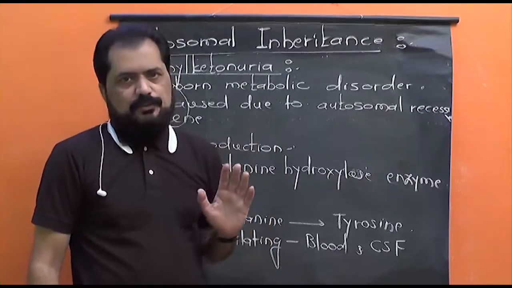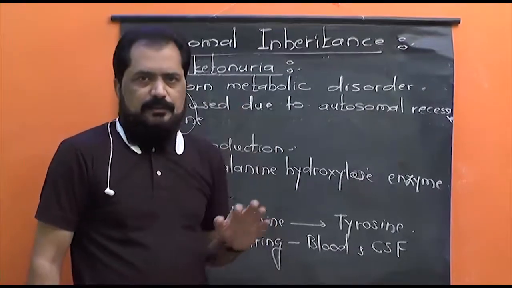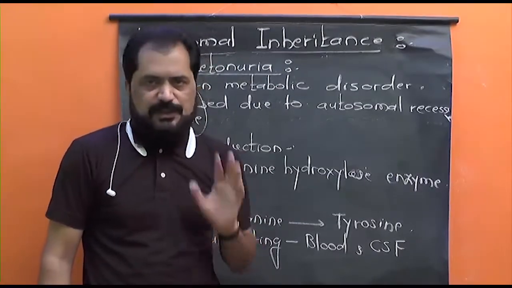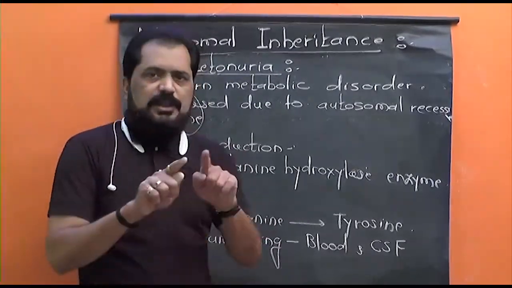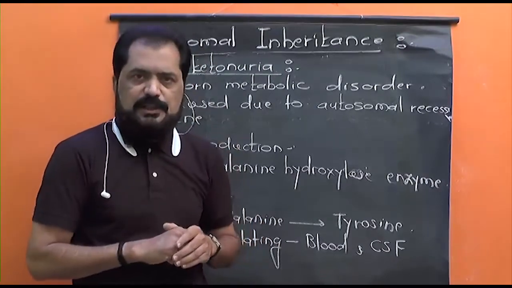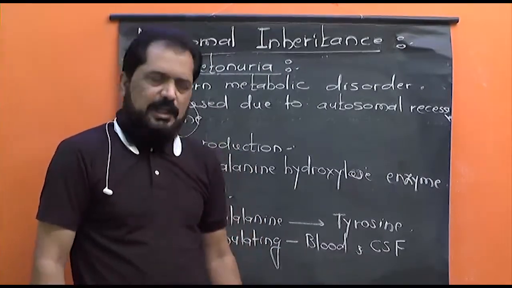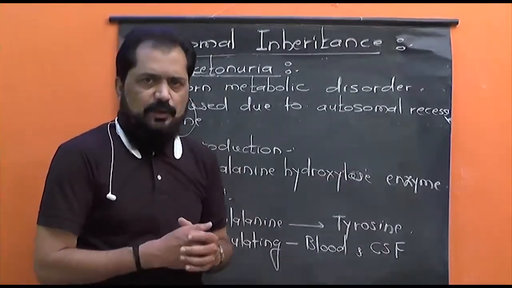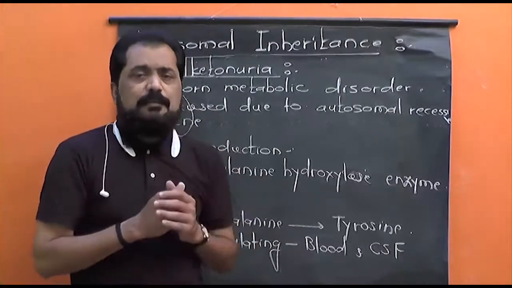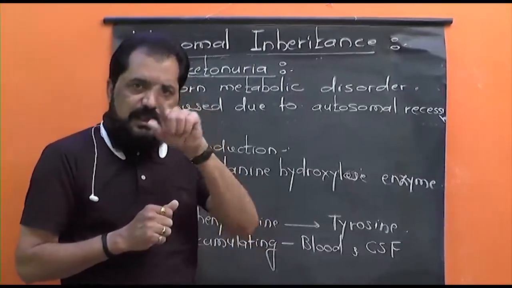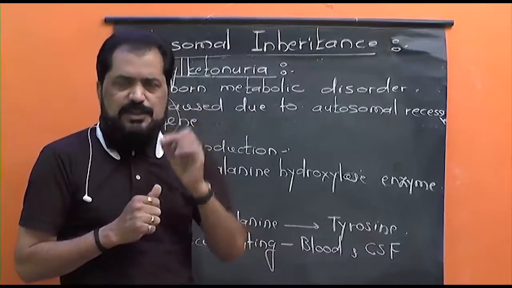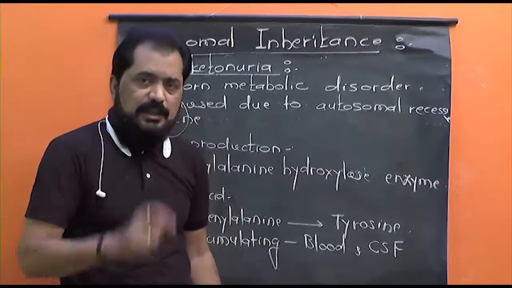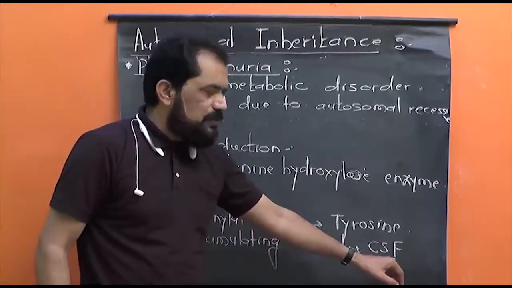But let me tell you now, the human brain is surrounded by three protective membranous coverings. They are called meninges. Their names are dura mater, arachnoid mater, pia mater, that we shall study later on. Now, in between those membranes around the brain there are small spaces, and those spaces are filled with a watery fluid. That fluid is called cerebrospinal fluid.